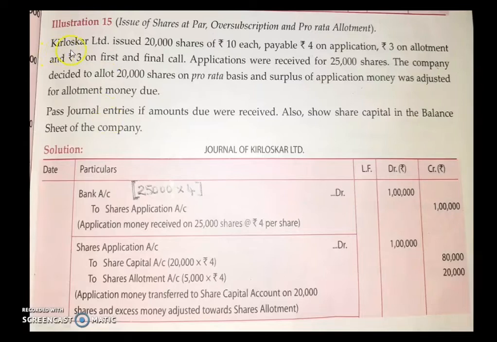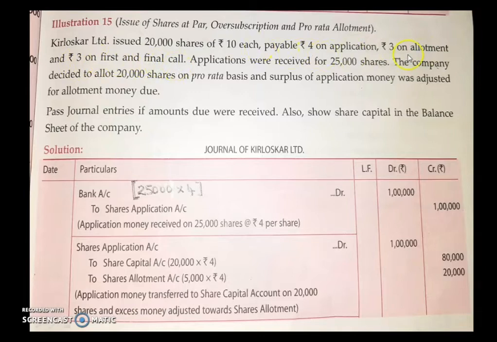Here, Kirloskar Limited issued 20,000 shares of 10 each. So 20,000 shares are offered by the company Kirloskar to the shareholders, and the price of one share is 10 rupees. The company is going for installments: 4 rupees for application, 3 rupees for allotment, and 3 rupees on first and final call.